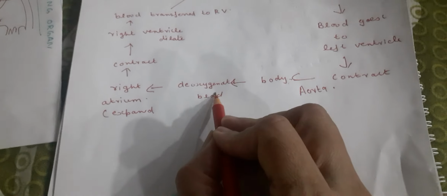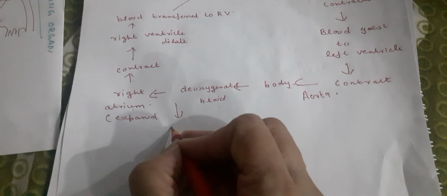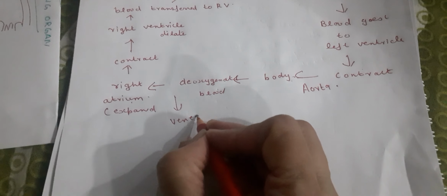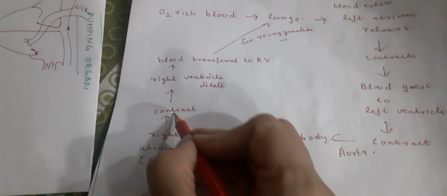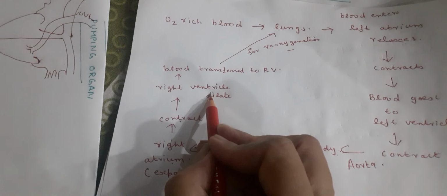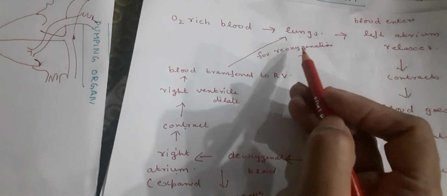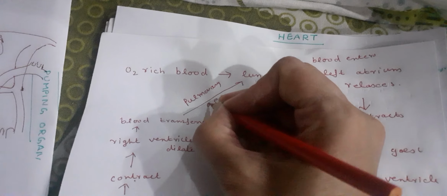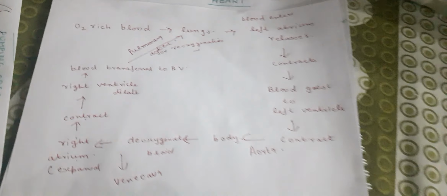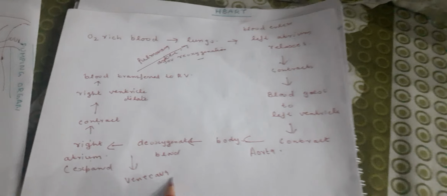From the body, the deoxygenated blood comes to the right atrium through vena cava. When right atrium contracts, blood goes to the right ventricle. From right ventricle, the blood goes to lungs for reoxygenation through pulmonary artery. I hope, children, the flow of blood in our heart must be clear to you.